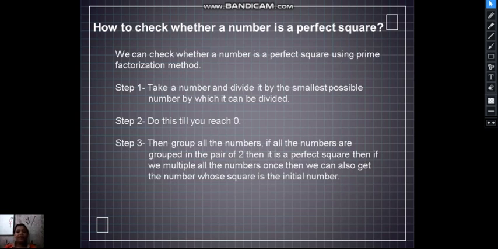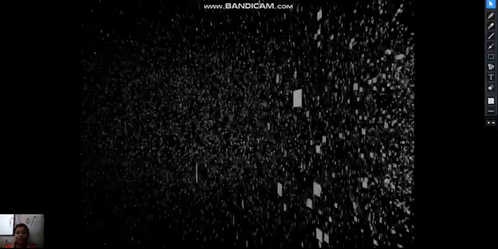Take a number and divide it by the smallest possible number by which it can be divided. Do this till you reach 1. Then group the numbers. If all the numbers are grouped in pairs of 2, then it is a perfect square. If we multiply one number from each pair, we get the number whose square is the initial number. Let's do this with the help of an example.